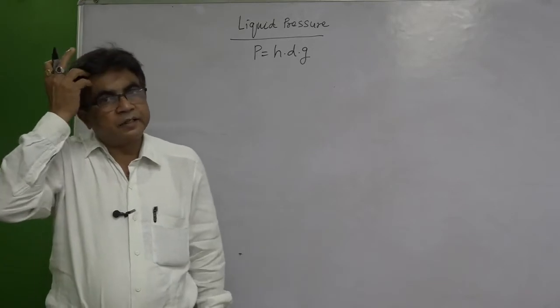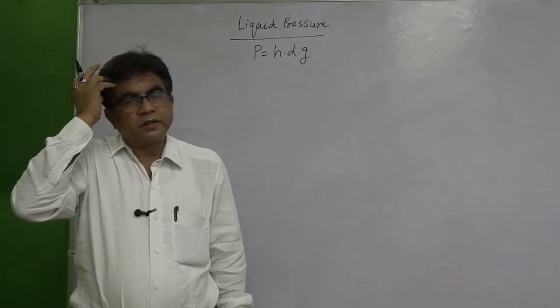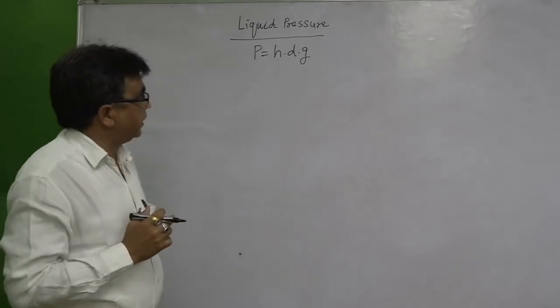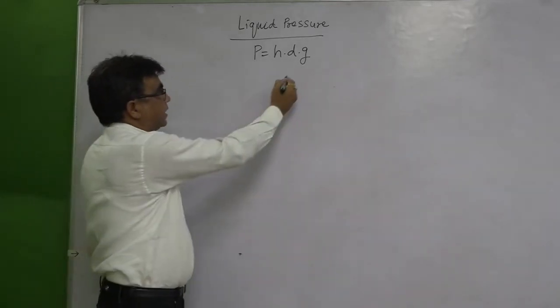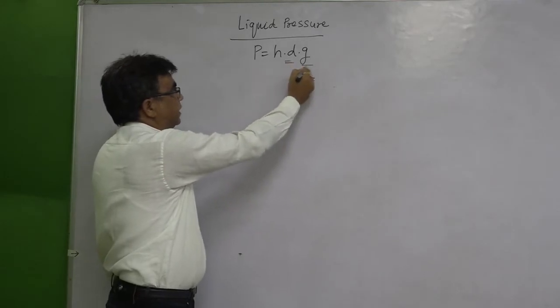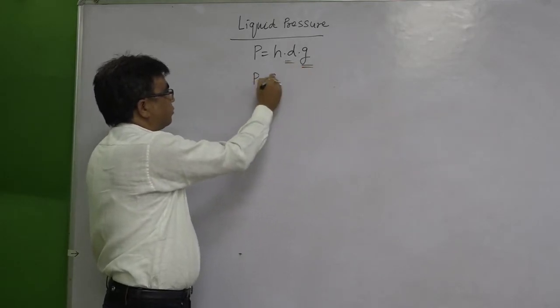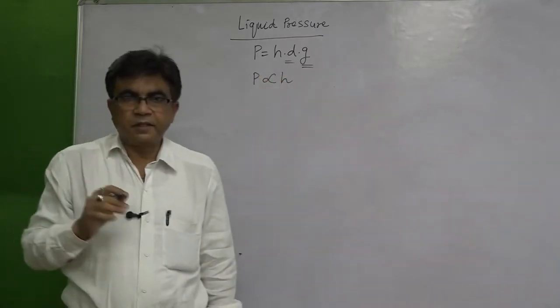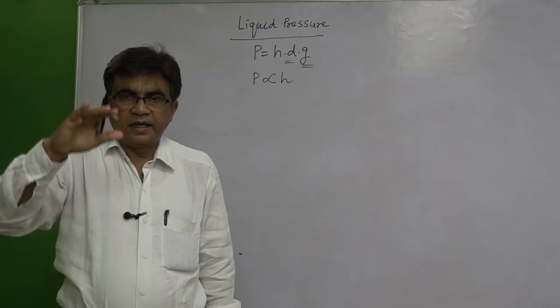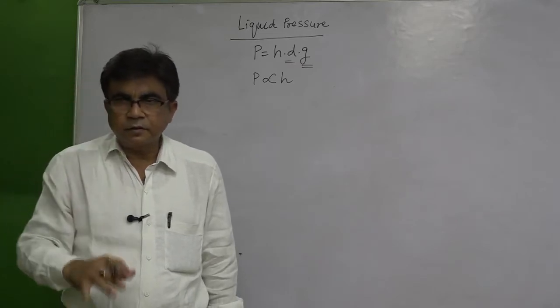And I had told you that for the same liquid, D is constant, G is constant, so P is proportional to H. So, for the same liquid, as the depth increases, pressure also increases.